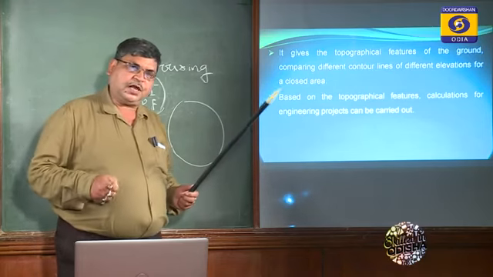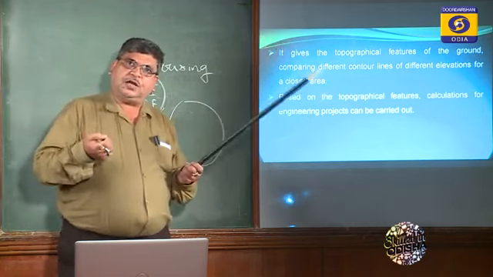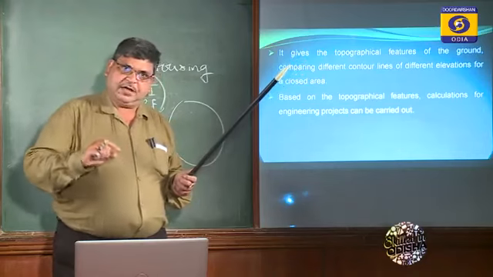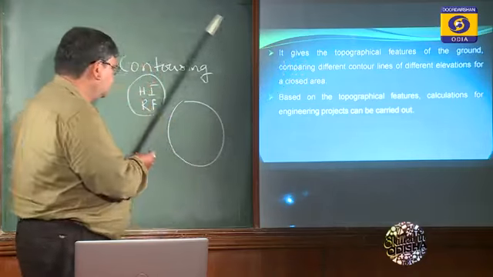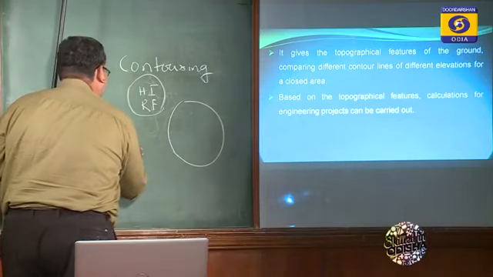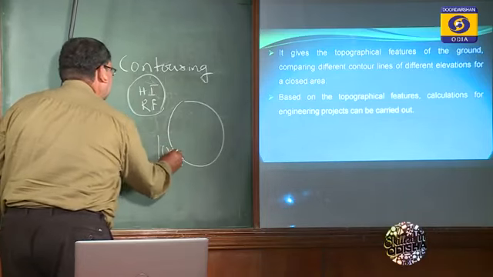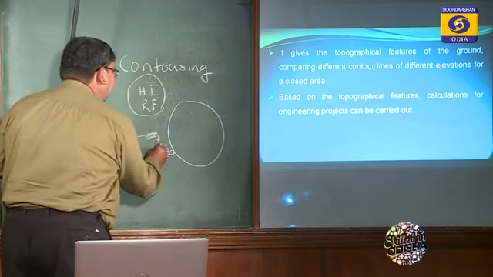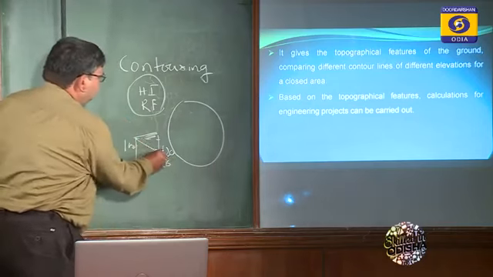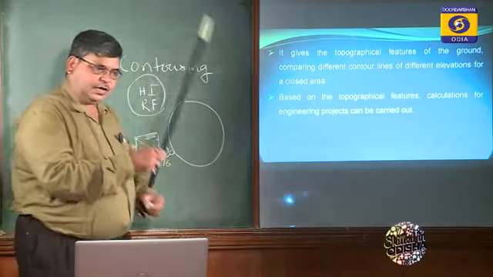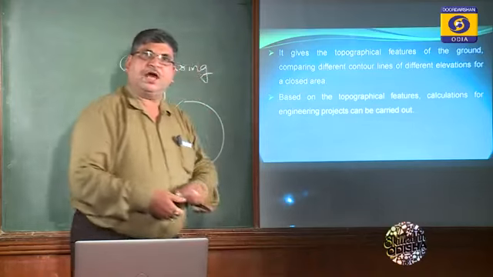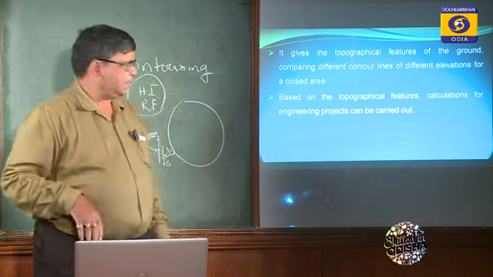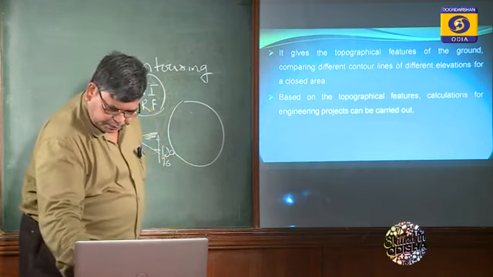What are we going to calculate? We are going to calculate the cutting and the filling. Suppose one RL is 100 and another RL is 120. So this is the slope, and we have to fill this area. If this RL is 90, suppose, then we have to cut it. Accordingly we get an idea of the cutting and filling, so that we can get the volume of work. So this is the main definition.